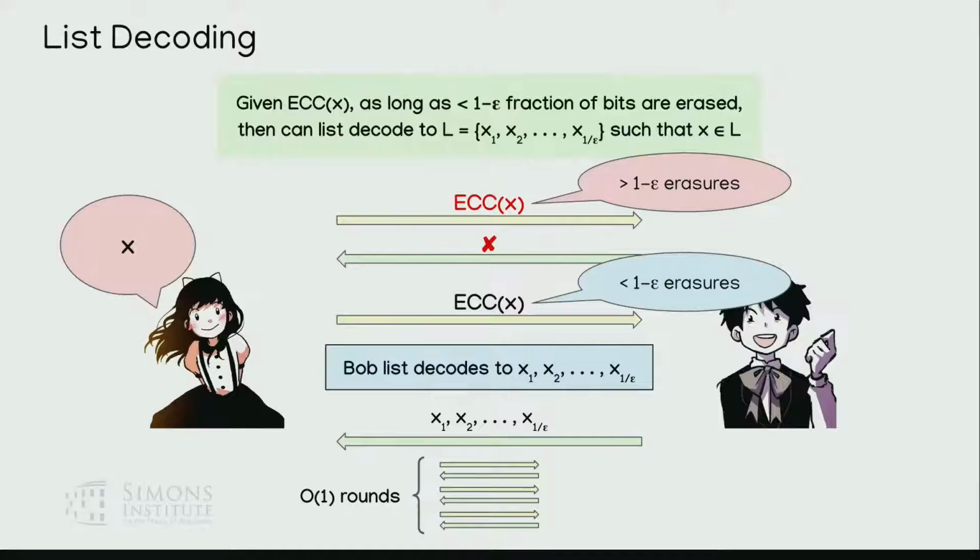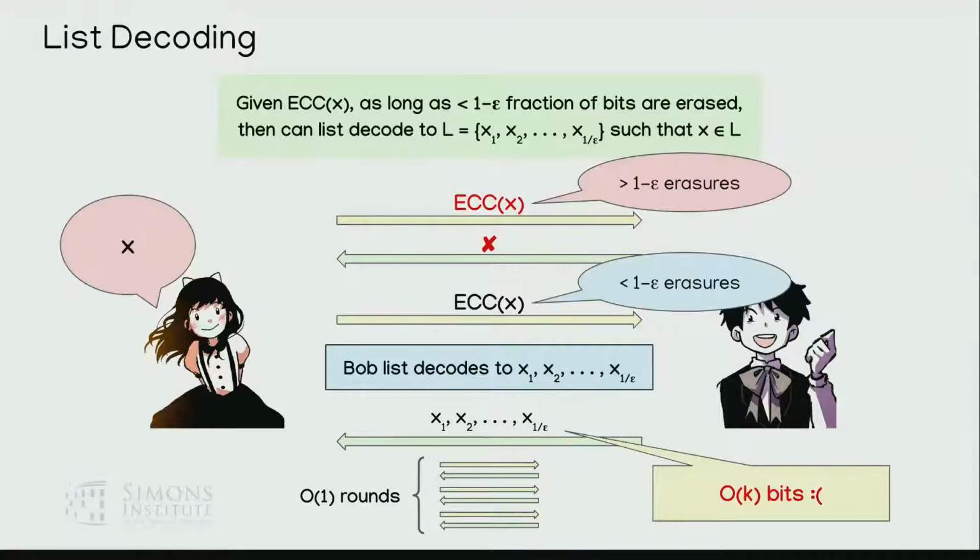Okay, but maybe let's look at Bob's actual feedback complexity. So this is cheap, right? But what about this? That's 1 over epsilon code words. Each one is k bits long. That's not so good, right? So that's an issue. That's still going to be O of k bits. So we're halfway there, but we're not quite there yet.